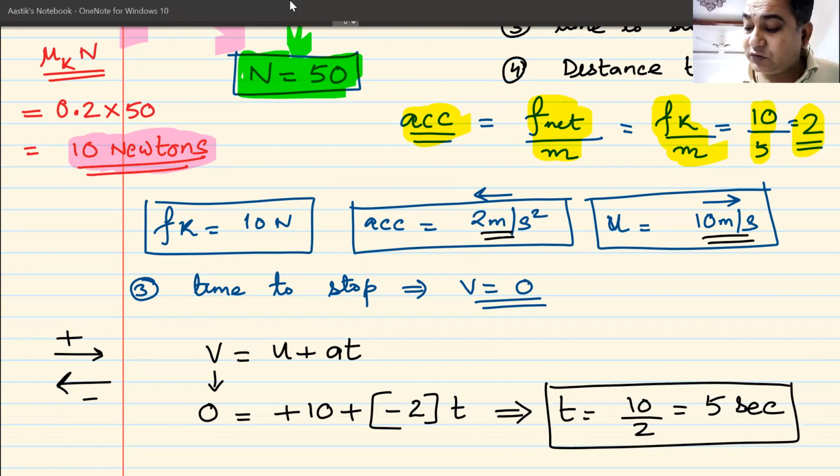Do we understand this? Yes or no? Can I have some raised hand that we understand this? What I have done? First, I found out the value of frictional force. From frictional force, I have calculated the value of acceleration. Once I know the value of acceleration, I know the initial velocity. I know the final velocity is 0 because it has to stop. From there, I can calculate the value of time. Yes or no? Can I have some raised hands?